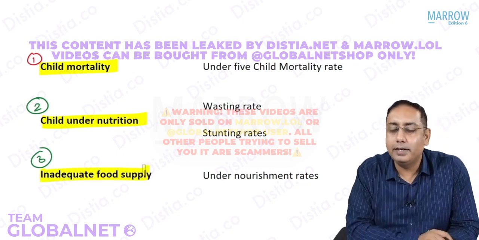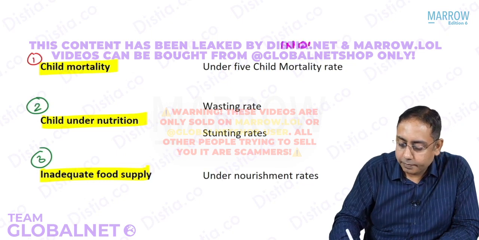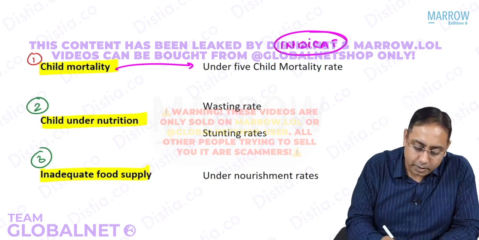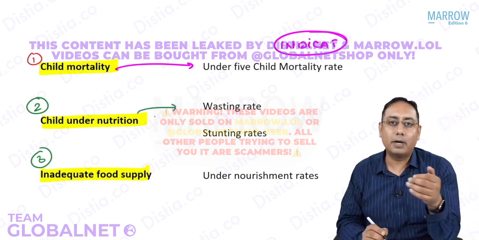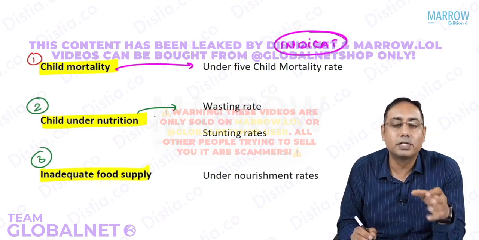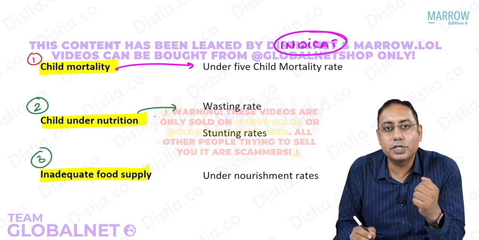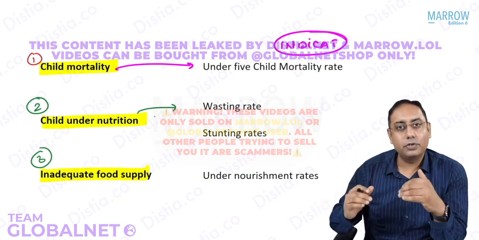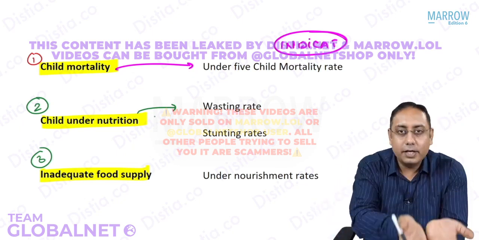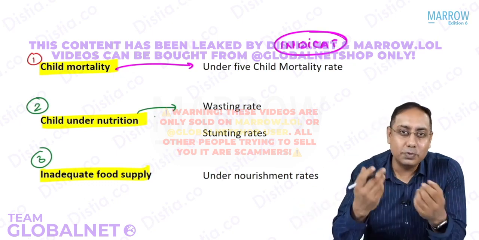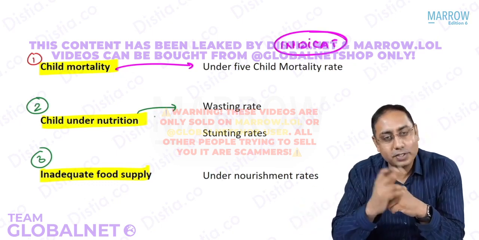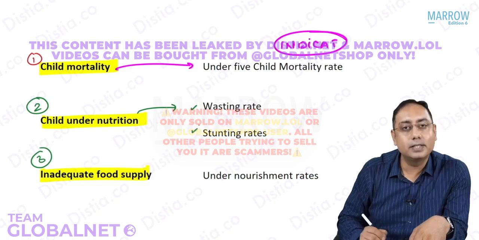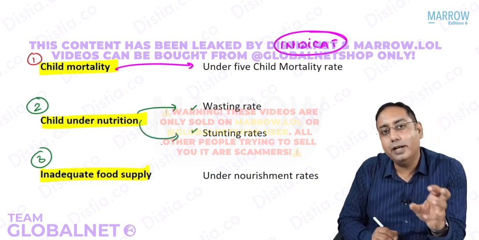The indicator we use for child mortality is the under 5 mortality rate, that is the U5MR. And for child undernutrition, if you have watched the malnutrition indicators and the child health problems video session, we must have discussed that the general marker for undernutrition is weight for age. Once the weight for age or undernutrition is there, then we can define whether it is acute malnutrition or chronic malnutrition. Acute malnutrition was given by wasting and the chronic malnutrition was given by stunting. So that is what we measure in the global hunger index. Also, we measure the wasting rates and the stunting rates. They both are indicative of the child undernutrition.